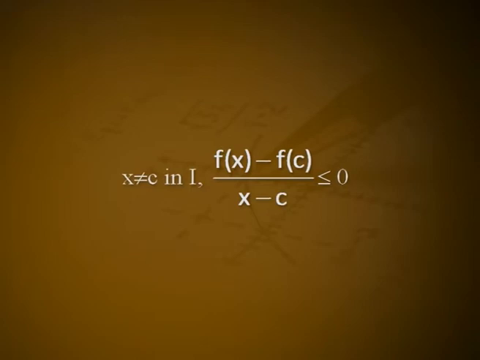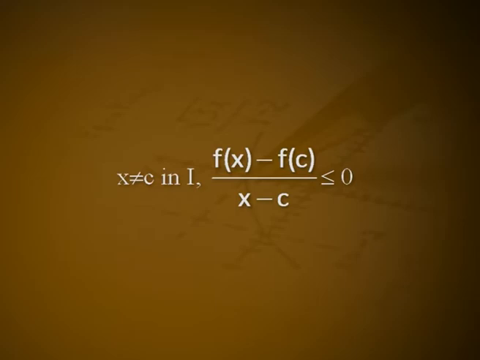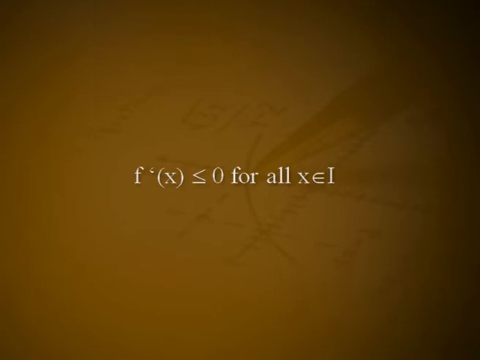Proof of B. If f is decreasing on I, for any x not equal to c in I, f of x minus f of c by x minus c less than or equal to 0, and so f prime of c less than or equal to 0. Thus, f prime of x less than or equal to 0 for all x element of I.